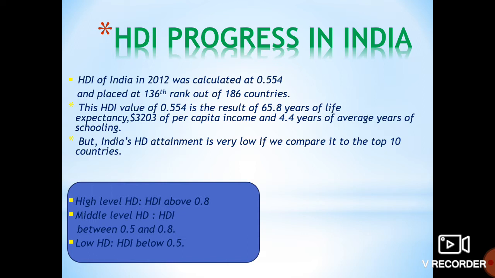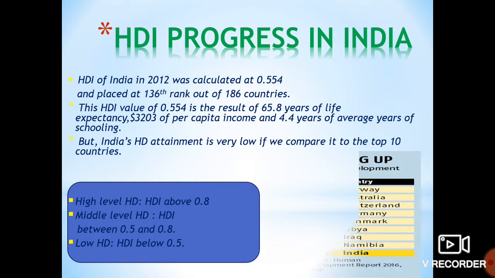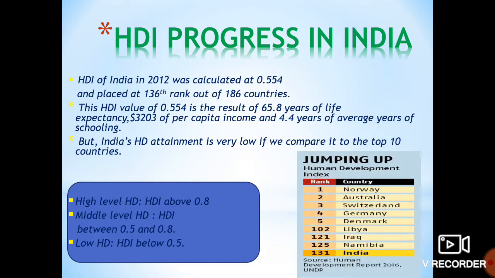Middle level human development means whose HDI is between 0.5 and 0.8. And low level human development means whose HDI is below 0.5. So here India is 0.554, which means it lies in the middle level human development area.